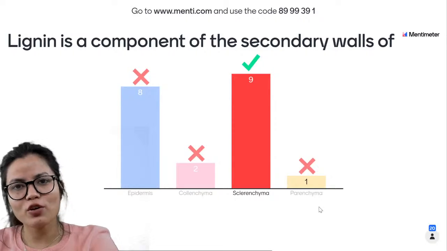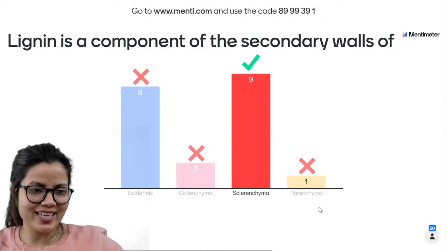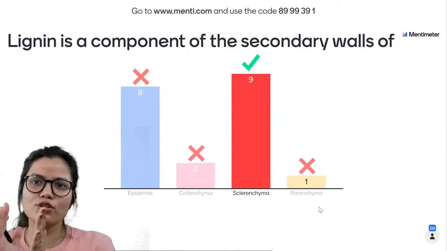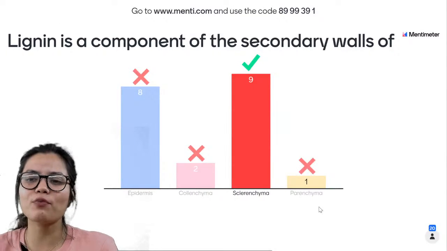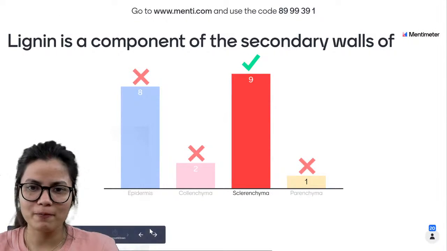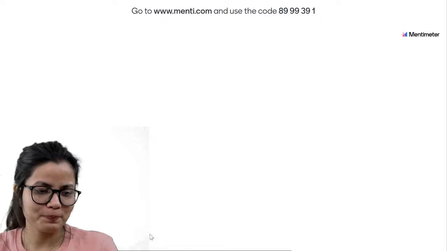So we have 9 of you who have marked it correctly. Yes, dear, sclerenchymatous tissue contains lignin. Lignin is one of their components. Next question.